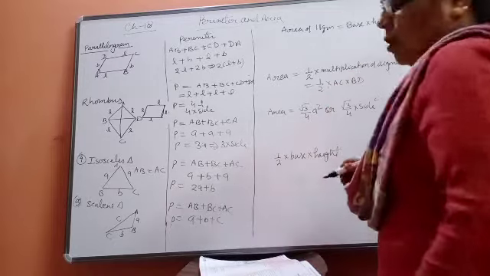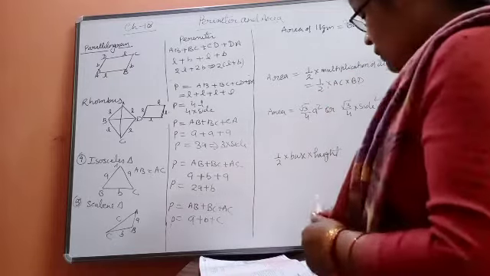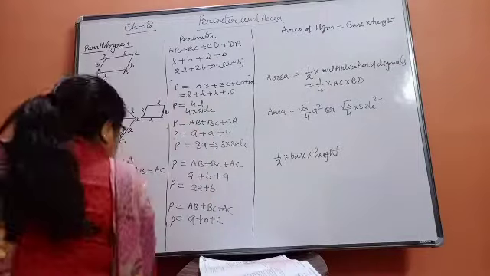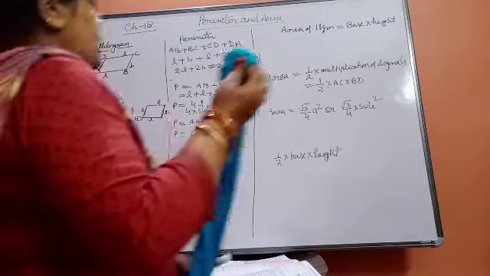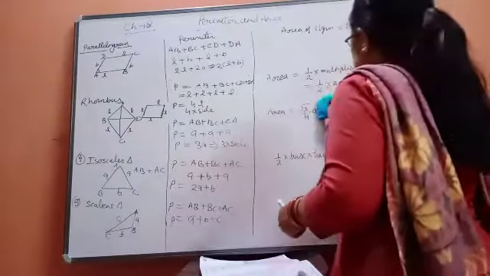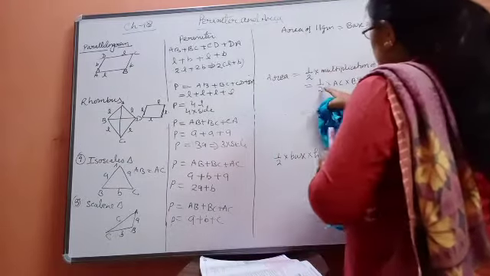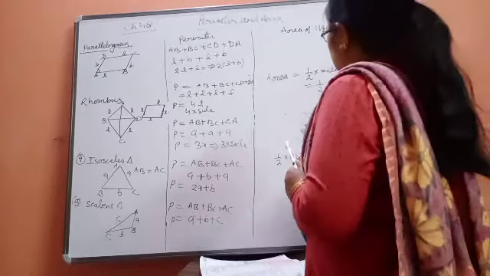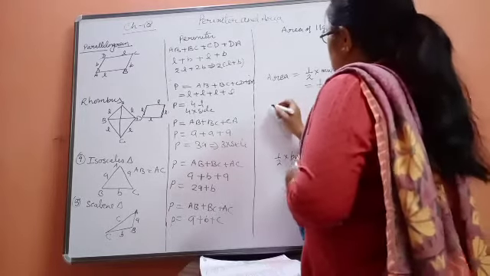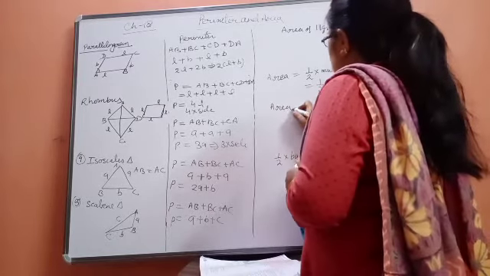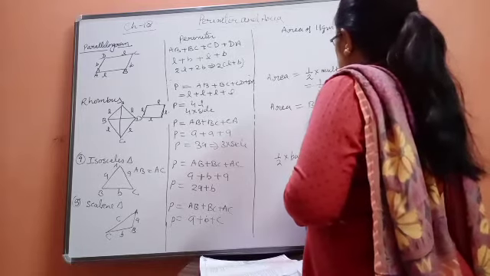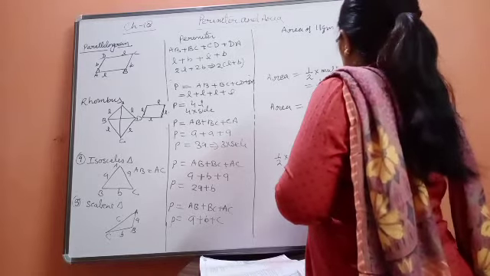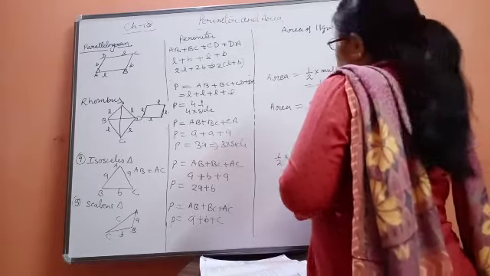Okay. Or in one more way, for calculation two formulas can be applied for the area of a rhombus. One formula is the same, 1 upon 2 into AC into BD, lengths of AC and BD. And another formula can be area is equal to base into height. Now it depends on what is given in your question.